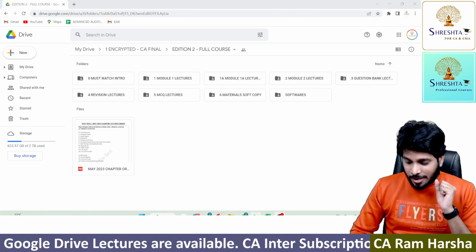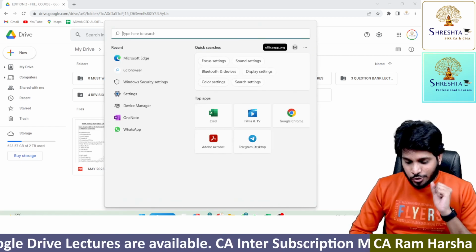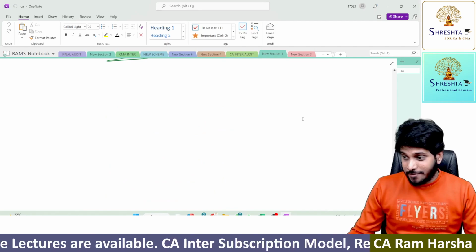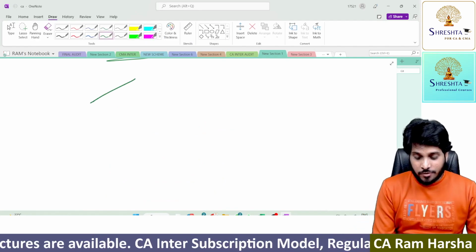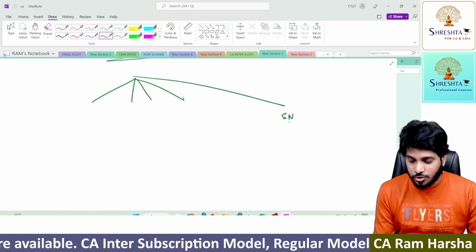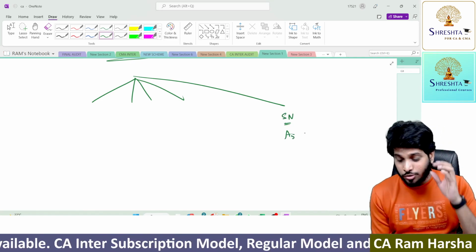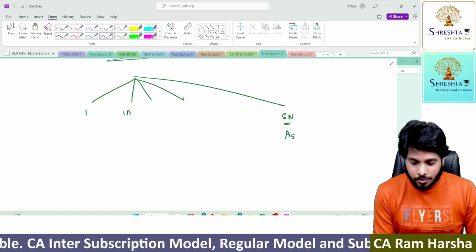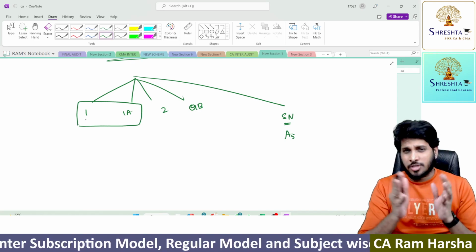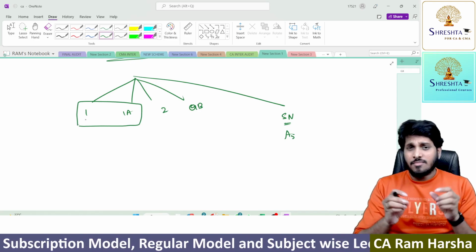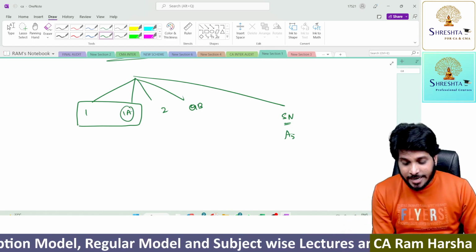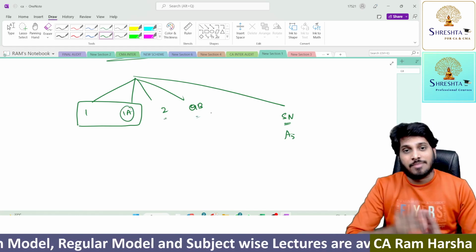So what are they? Everyone who has enrolled might be aware that I'm going to give you totally 5 books. One is smart notes, which is A5 size, like a handy colored note. Then Module 1, 1A, 2 and question bank. Actually 1 and 1A are not two separate books. It's only one book. Since it is bulky, we are giving it to you as 2 books. That's why I named it 1A, and then 2 and question bank.